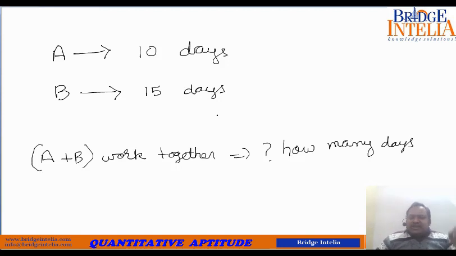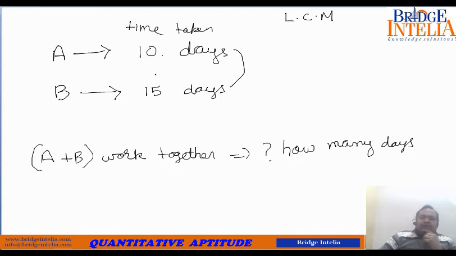The easiest method to solve this is the LCM method. Now what is this LCM method? Please understand. You take the LCM of these two timings, the time taken or time required. What is the LCM of 10 and 15?